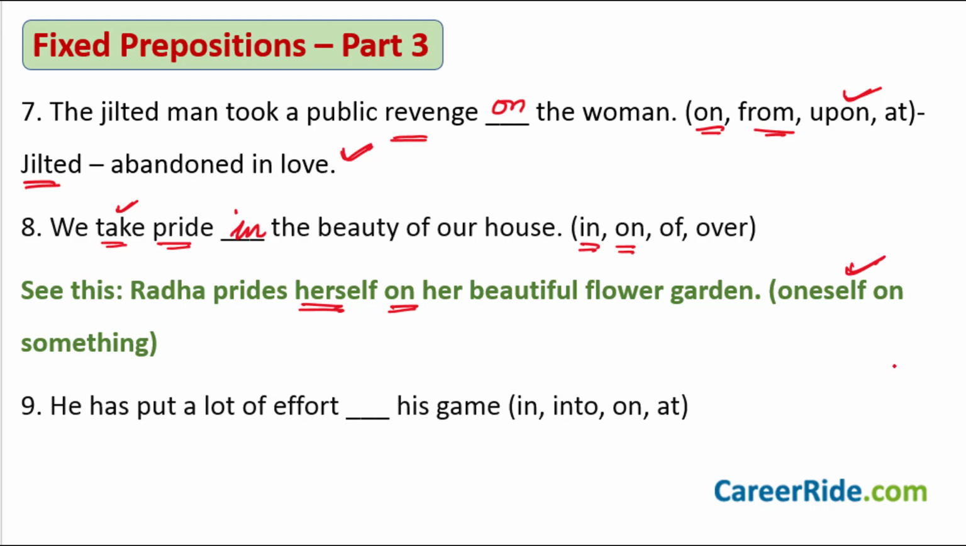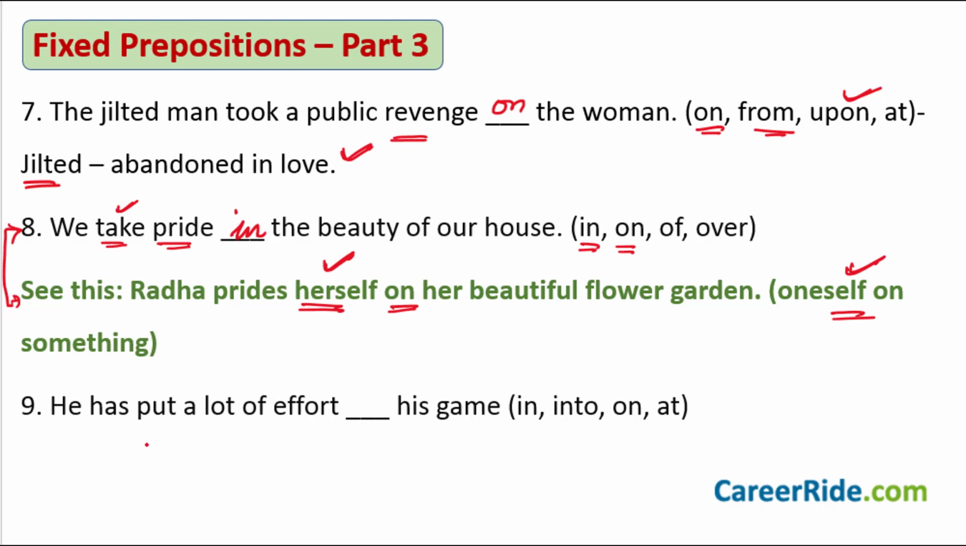Okay, when this is the type of construction, oneself on something. Oneself is whom here? It is herself here, Radha. So that is why on her beautiful garden. There's a difference in the two sentences. The construction is different in the two sentences here. Pay attention because this is going to be very, very useful to you in the exams.